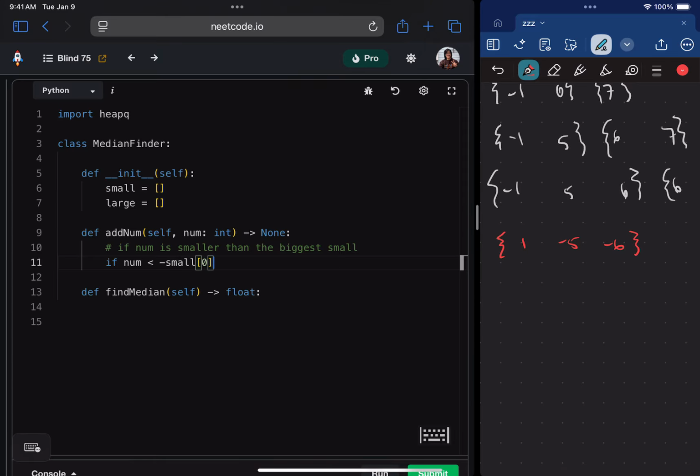Okay, so if num is smaller than the biggest small, then we are going to put num into that heap. And here's the syntax for that. We'll do heapq.heappush.